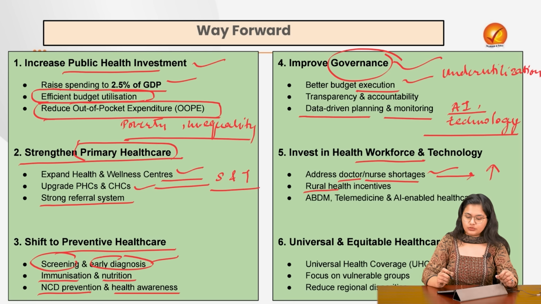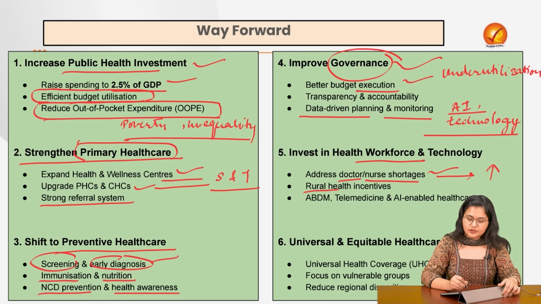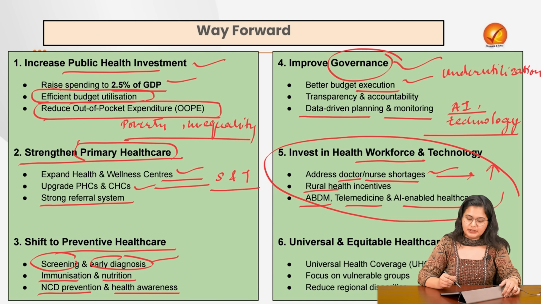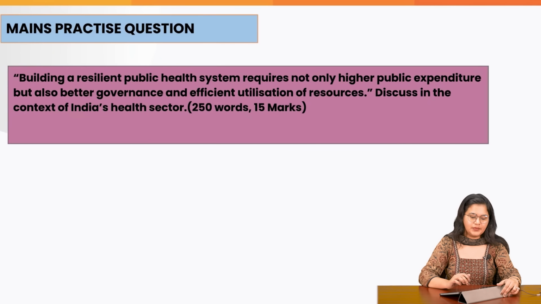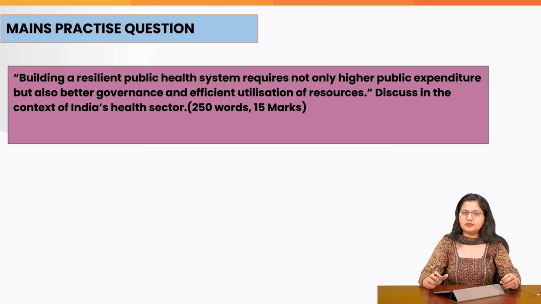Then coming to the rural health incentives, the Ayushman Bharat Digital Mission, telemedicine, AI enabled healthcare, all of this needs to be incorporated simultaneously, ensuring a universal and equitable healthcare through the presence of universal health coverage, focusing more on the vulnerable groups that we talked about, and reducing the regional disparities, whether it is the rural urban or the interstate disparities that we have. This is the main question that you can practice after following this discussion.